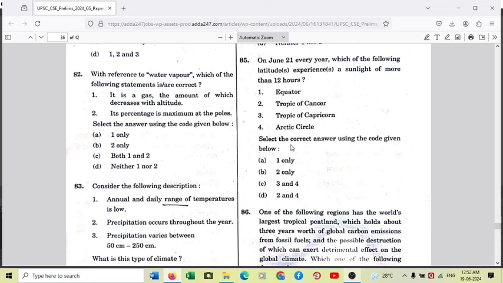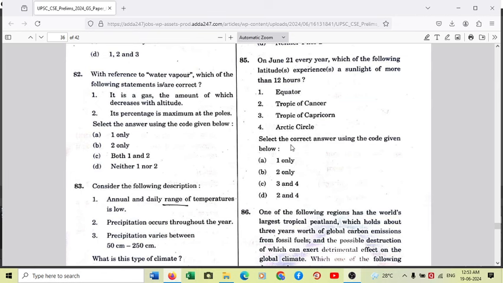So again, the sunlight will be of more than 12 hours, because any place in northern hemisphere during the summer season, especially around the summer solstice of June 21, when the sun rays are on Tropic of Cancer, there is an impact on Arctic Circle also, despite the fact that the rays of the sun are slant. But certainly out of 24 hours, the sunlight is for more than 12 hours. So 2 is correct, Tropic of Cancer. The regions around Tropic of Cancer will have more than 12 hours of sunlight, as well as the regions around Arctic Circle will have more than 12 hours of sunlight.